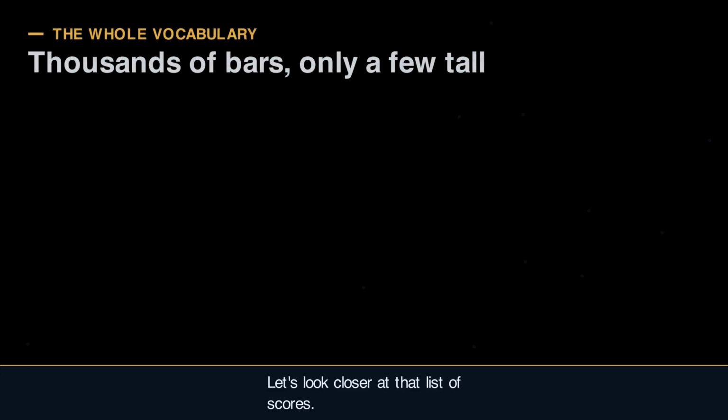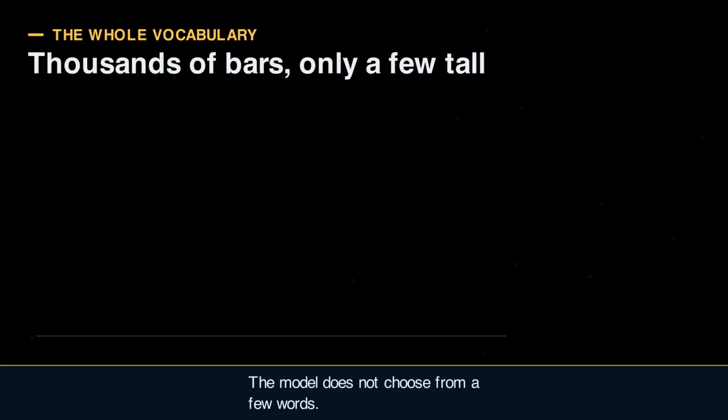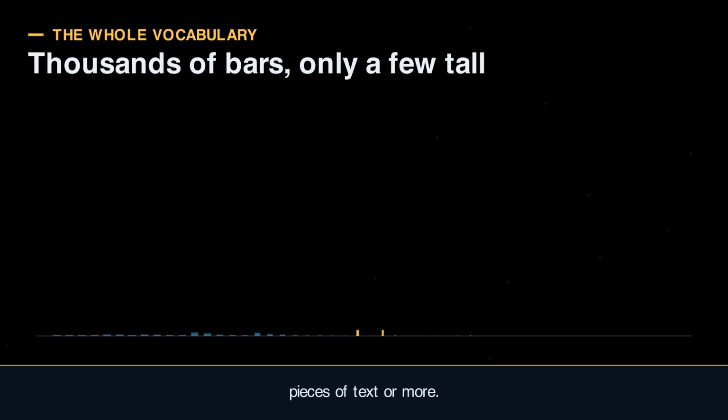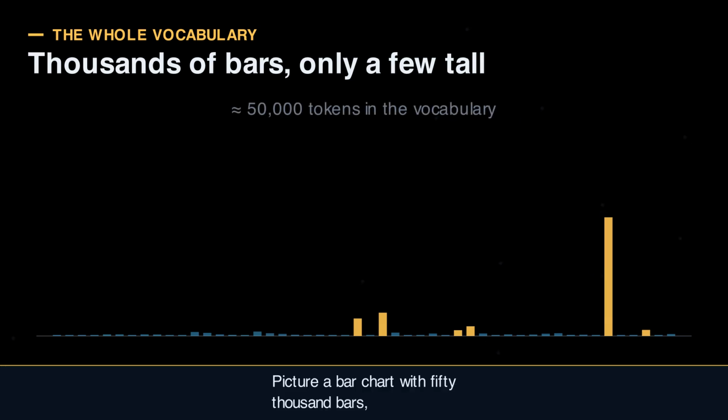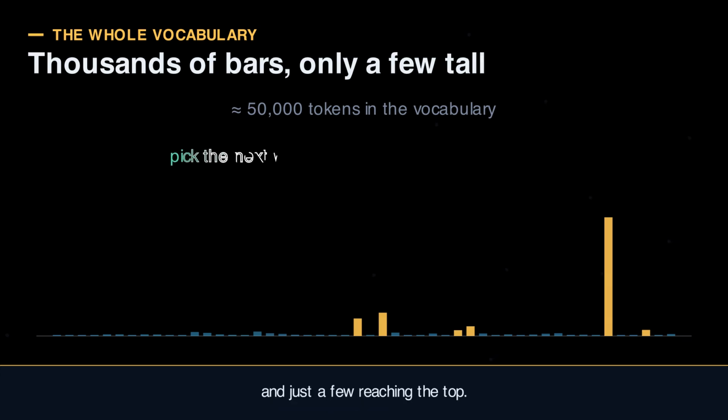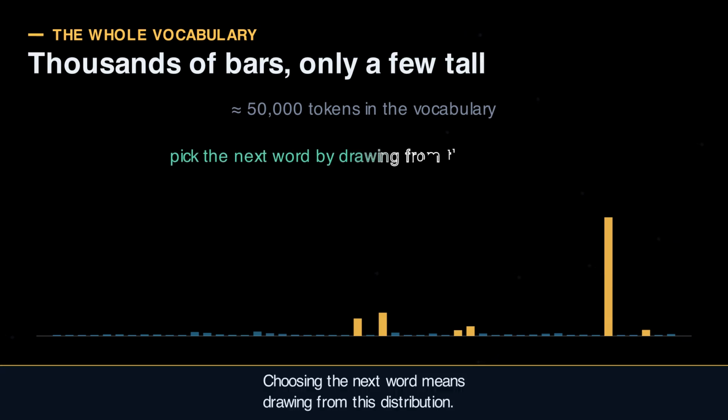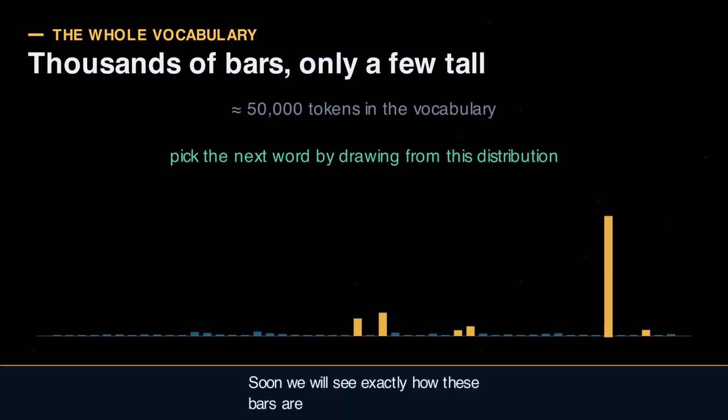Let's look closer at that list of scores. The model does not choose from a few words. It has a fixed vocabulary, often 50,000 pieces of text or more. For every prediction, it scores all of them at once. Almost all get nearly 0, only a handful stand tall. Picture a bar chart with 50,000 bars and just a few reaching the top. Choosing the next word means drawing from this distribution. Soon we will see exactly how these bars are computed.